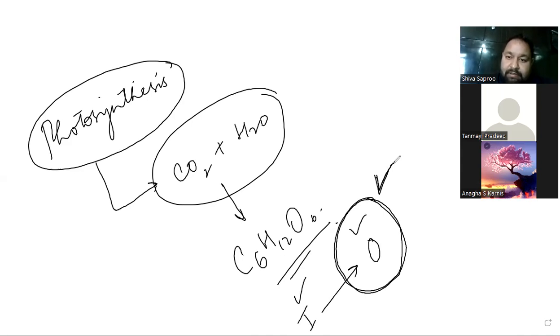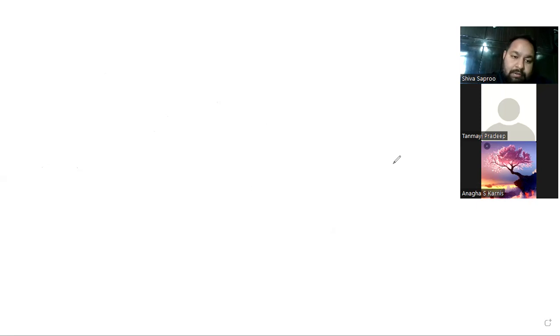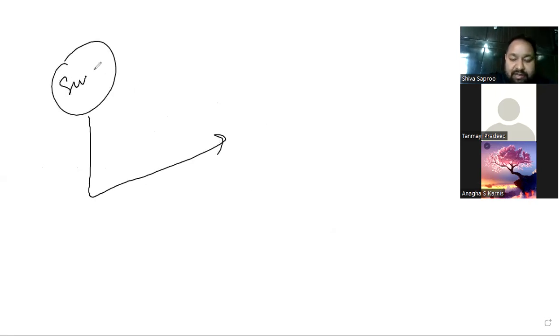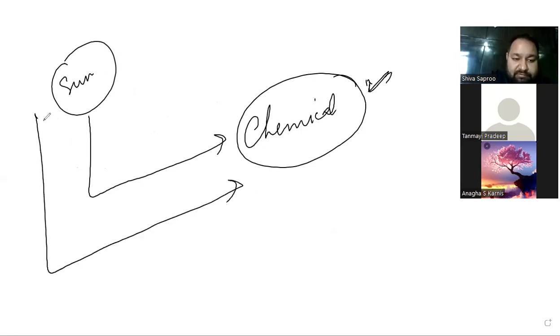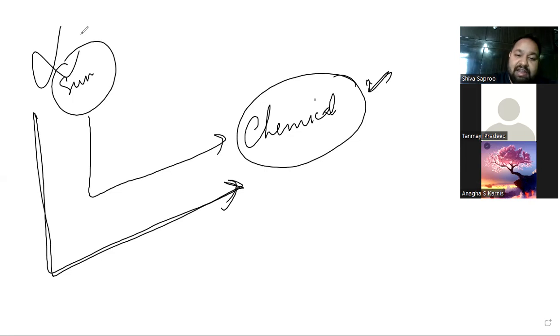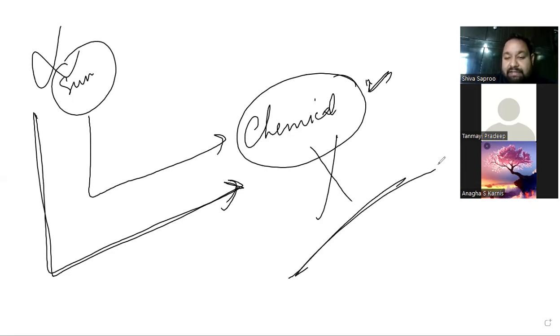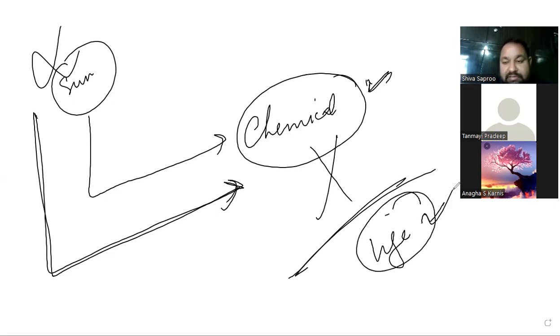Now, we can give one more definition: it converts solar energy from the sun into chemical energy, because we know energy can neither be created nor be destroyed. It can only be transformed, from the sun to the chemicals that we are consuming. That's why we call the sun the ultimate source of energy, because if there is no sun, there is no photosynthesis, and if there is no photosynthesis, there is no life, right?